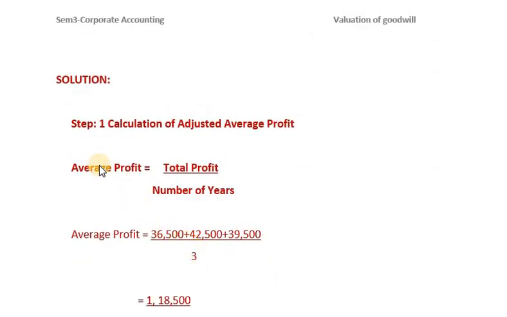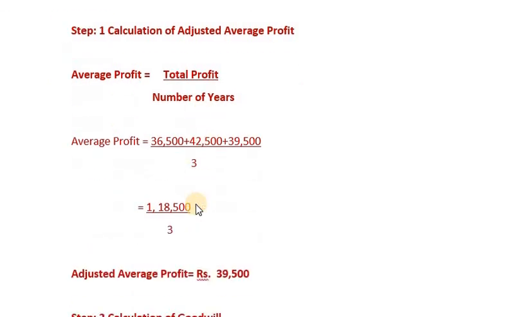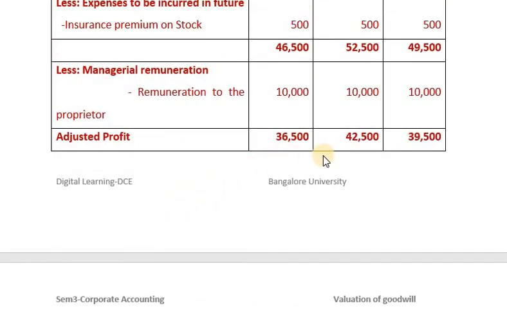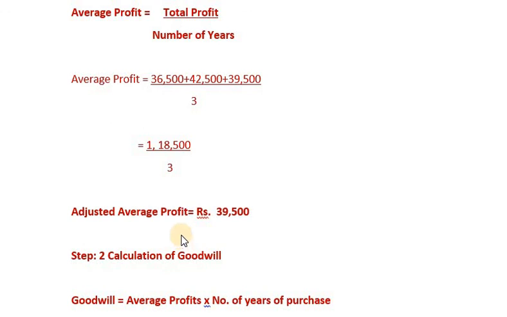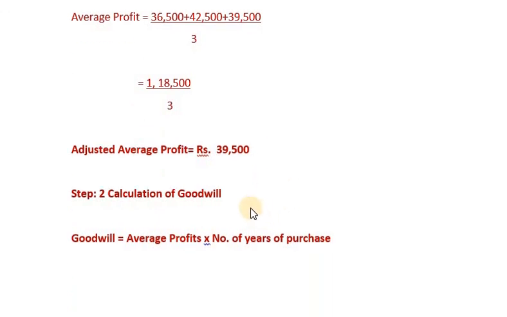In the second step, we are calculating adjusted average profit. What is adjusted average profit? Adjusted average profit is equal to total adjusted profit divided by number of years. Accordingly, 36,500 plus 42,500 plus 39,500, the total comes to 1,18,500. 1,18,500 divided by 3, the amount comes to 39,500. Adjusted average profit is equal to rupees 39,500. Then we are calculating goodwill.